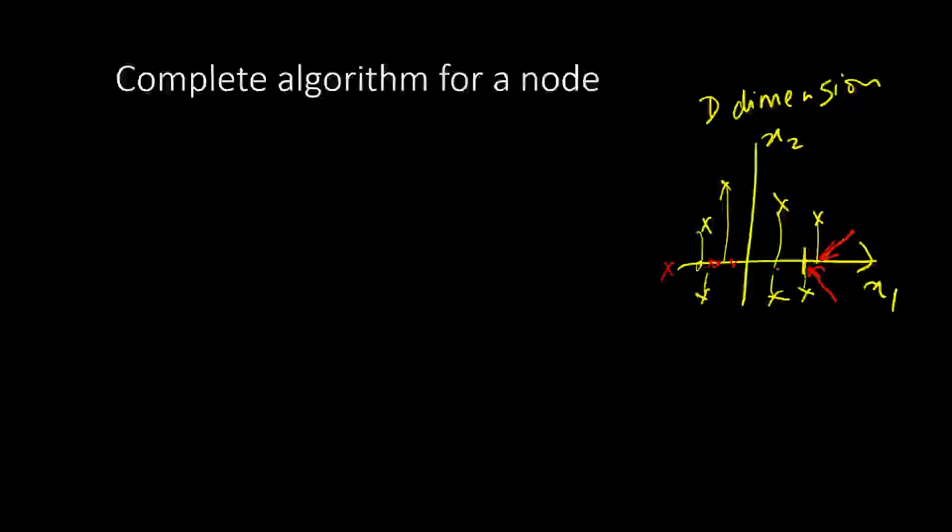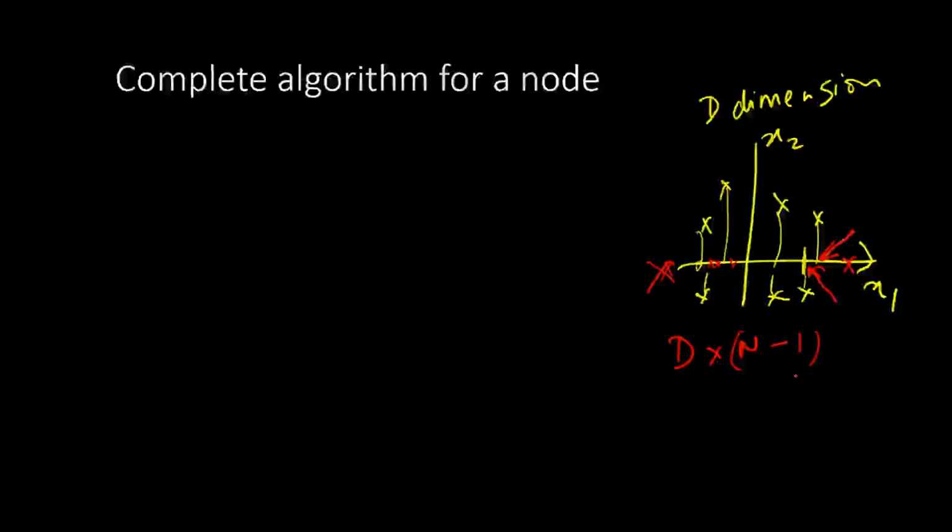Why? Because we don't have a decision to make if they were all of the same class. So we will never be on the outside of any of these points. So in general, for d dimensions, we have n minus 1 decisions to make. If we pick all the features one by one, we have d features, and all the gaps between the points one by one, we have n points. So we get n minus 1 gaps. So these many decisions we have to make at any given node, the maximum number of decisions.